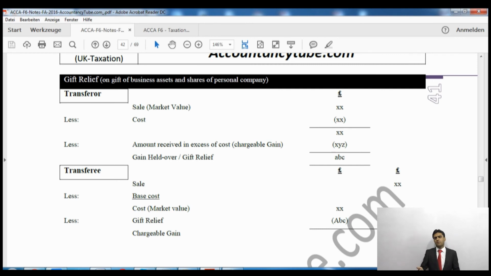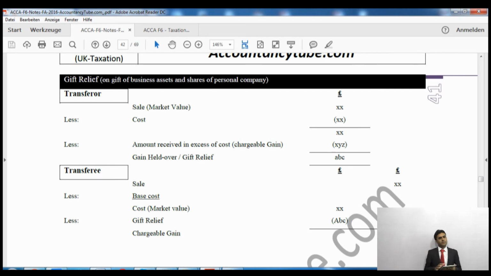You can make a gift but charge less than the market value. That is also called a gift. Say, for example, I have a car valued at £2,000, but I am only giving it for £500. So I'm giving a gift of £1,500, right? Because I can sell it in the market for £2,000. However, I'm just giving it for £500 to my friend. So that is also a gift.